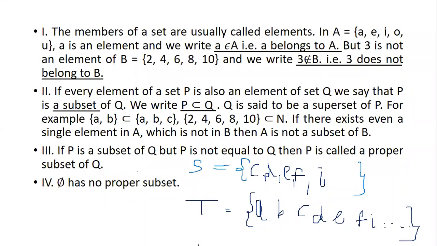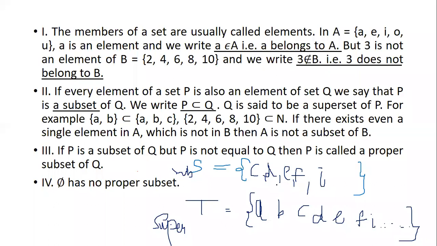Everybody must answer. Good, good. I'm getting answers here. Come on. Okay, so S is the subset and T is the superset. Now how did we analyze that S is a subset?